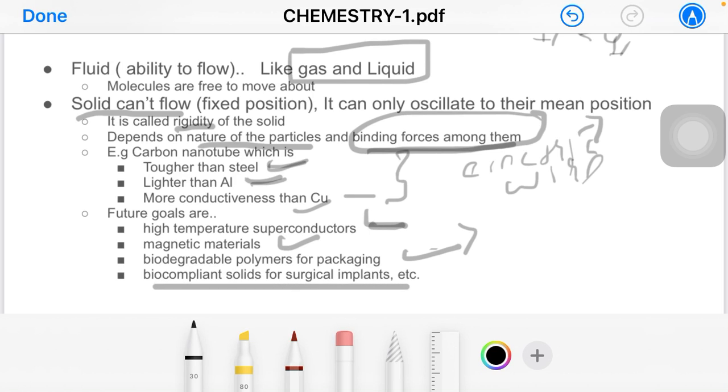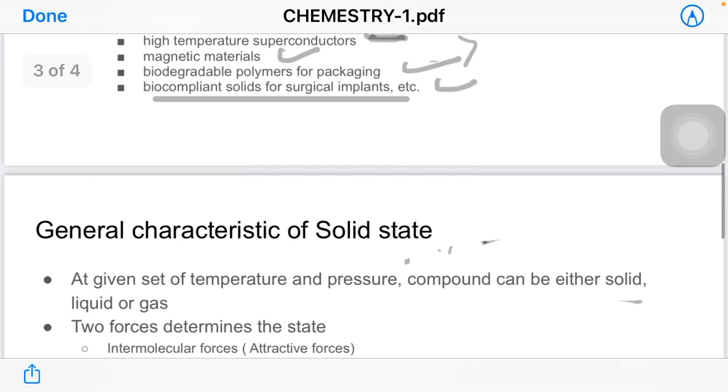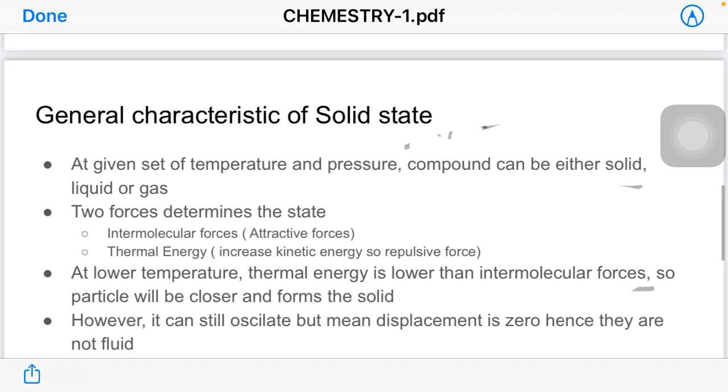The fourth goal is biocompliant solids for surgical implants, right? As we know, after operations we stitch the body, right? So we use a material which is biocompliant, so it is not injurious to health and will easily get dissolved in the biological system that we already have, right?